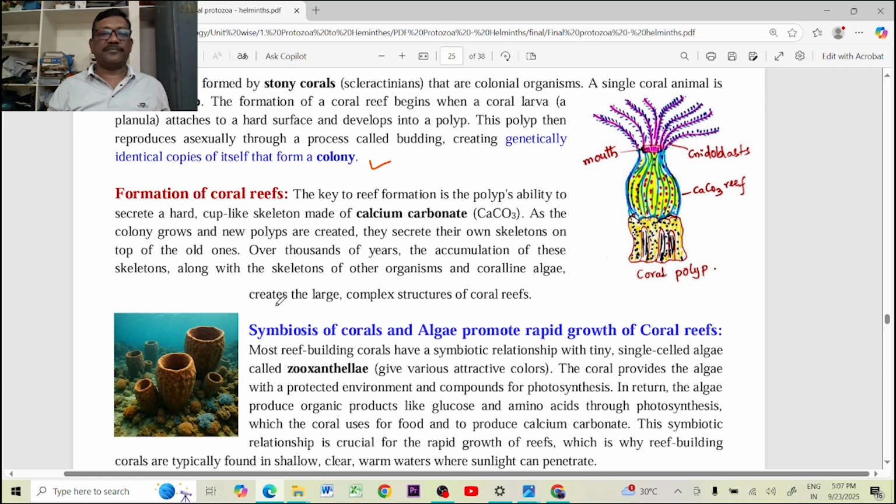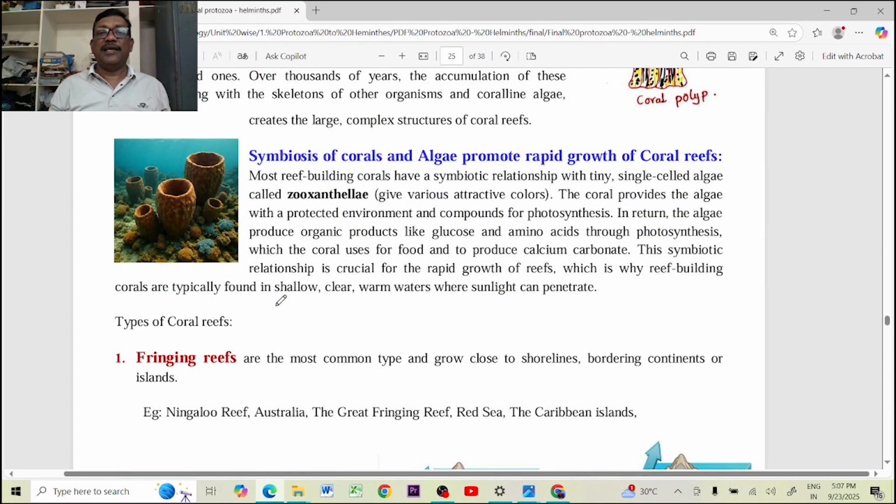islands in the water. But another important thing is that these coral reefs maintain a symbiotic relationship with algae living in the water where sunlight is available. Most of the reef-building corals have a symbiotic relationship, mainly with the zooxanthellae, which come in different attractive colors. Those algae can live on the coral reefs. The coral reefs become the host. They provide the space for the zooxanthellae algae to live, which are in different colors.